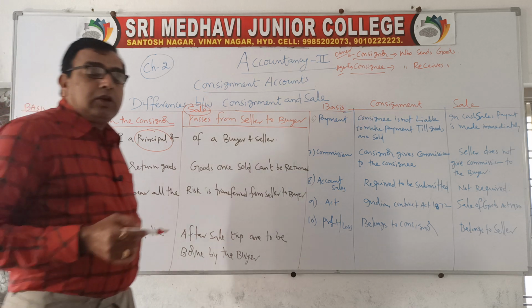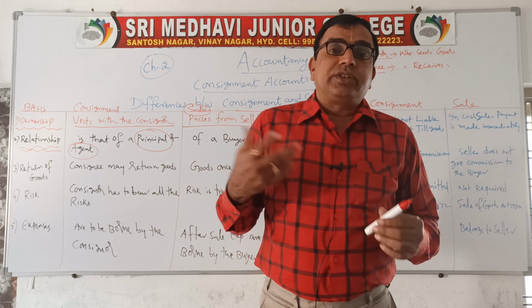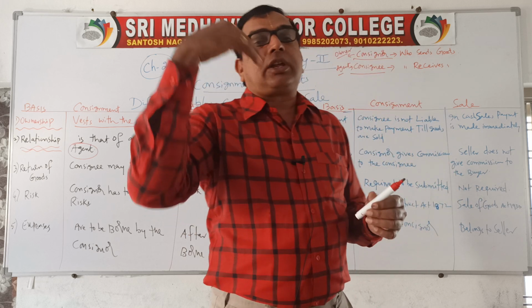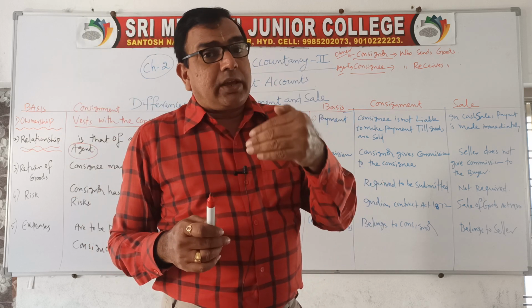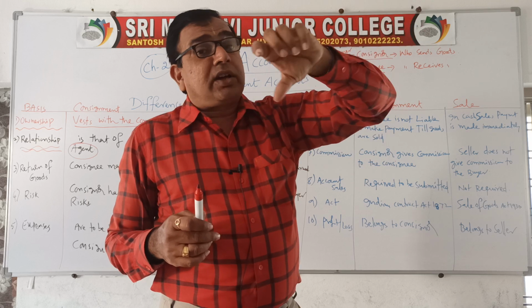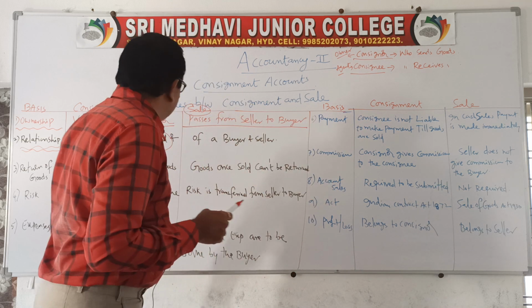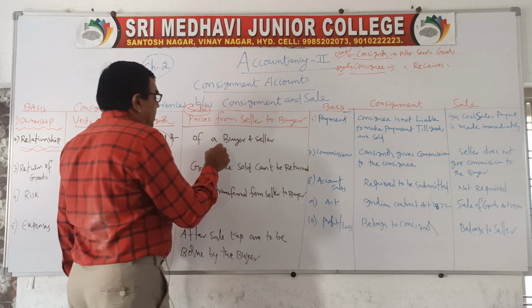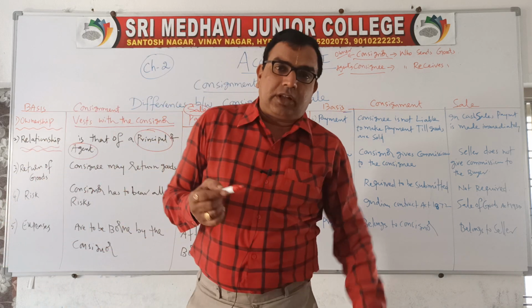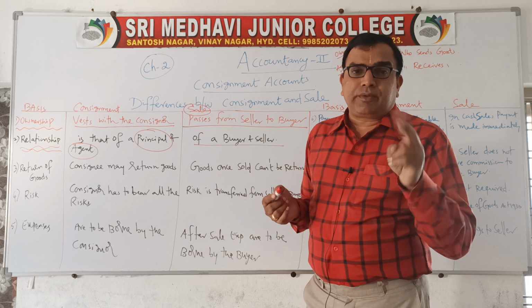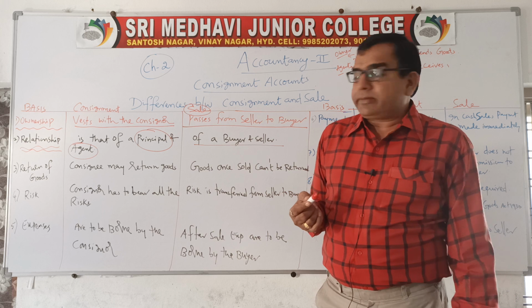Who is a principal? Who is the owner of the goods? Who dictates the terms? Who is the agent? Agent is the person who works on behalf of someone else. Okay. So here, consignee is working on behalf of consignor. So consignee becomes agent, consignor becomes principal. Whereas in sale, the relationship is of a buyer and seller. So in common normal sales, what is the relationship between the two parties involved in the sale transaction? It is the buyer and seller.